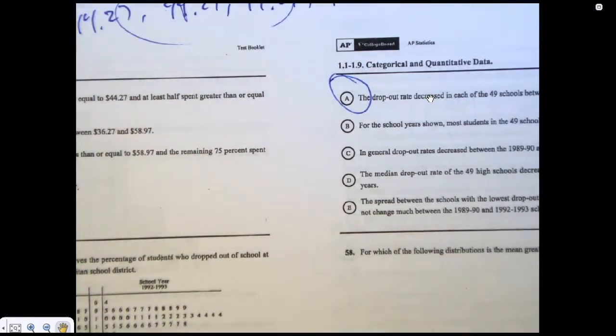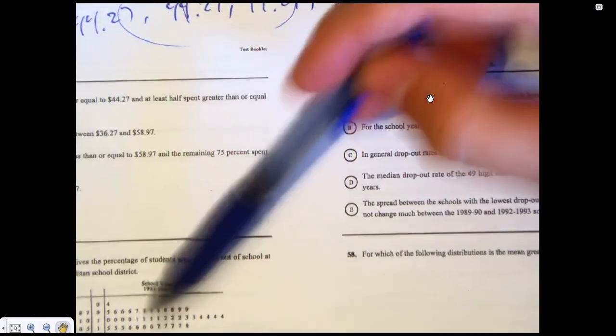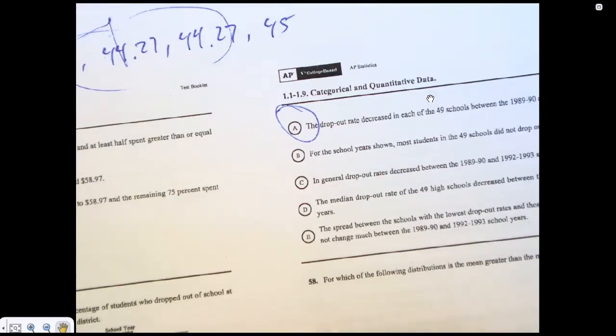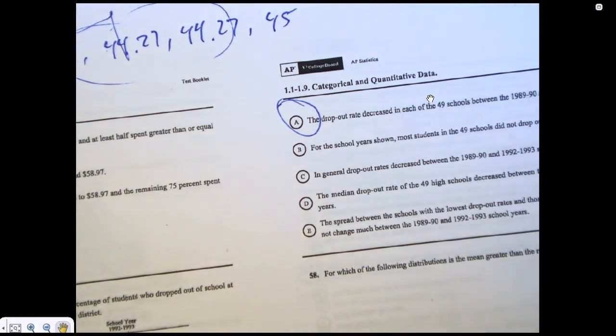Dropout rate decreased in each of the 49 schools. Well, I have no idea. I mean, yeah, these numbers in general are a little lower than those, but I don't know that specifically the biggest one dropped to here. This one dropped, this one dropped. Like, on average it dropped, but that doesn't mean every single situation dropped.